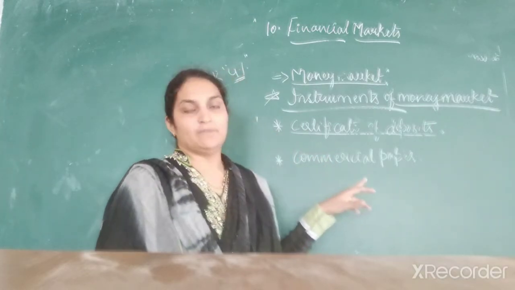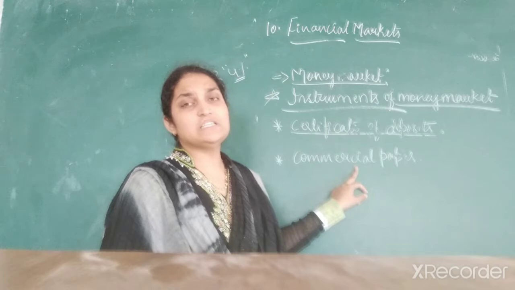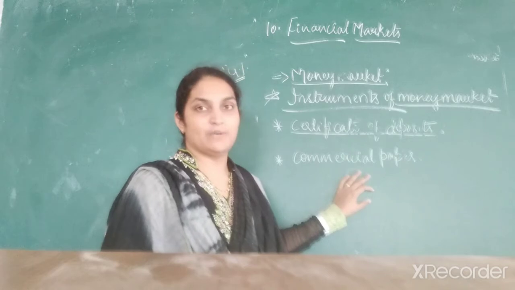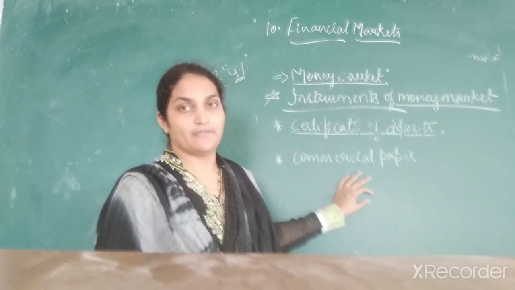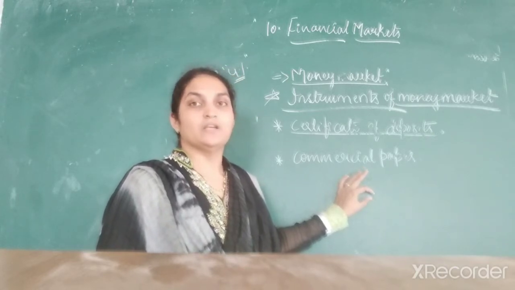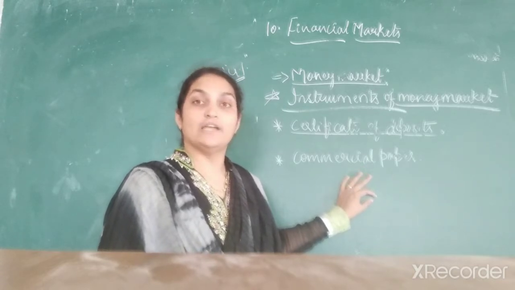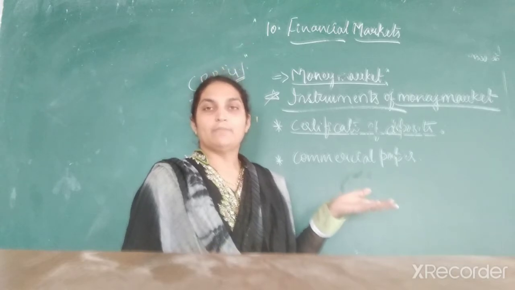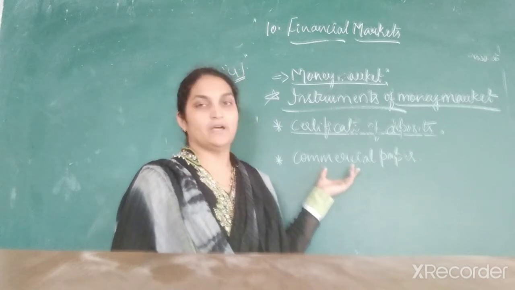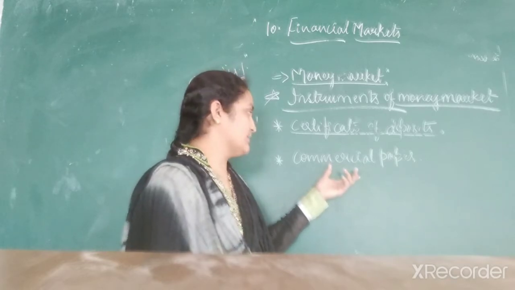Next is what? Commercial paper. Commercial paper is an unsecured promissory note which is issued by the big companies. The reputed companies are going to issue commercial papers in order to raise short-term finance. In order to raise finance for a shorter period of time, they will issue the commercial paper. So all the companies cannot issue commercial paper. Only the big companies who are financially sound, who are reputed in the market, whose goodwill is good in the market, those industries can issue commercial paper and raise finance to meet their short-term requirement. That is what commercial paper.